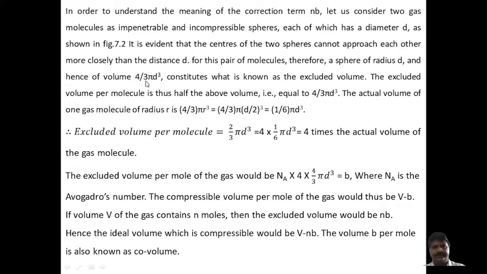Therefore the sphere of radius d, and hence its volume 4/3 pi d cubed, constitutes what is known as the excluded volume.